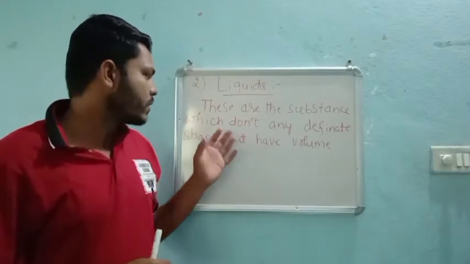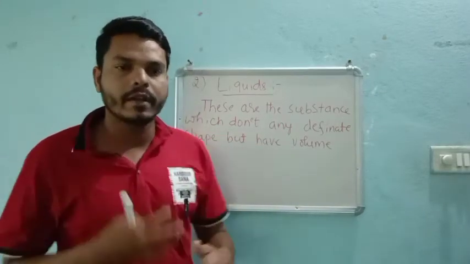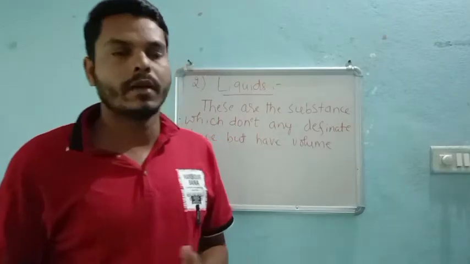So the shape they get is from the vessel.